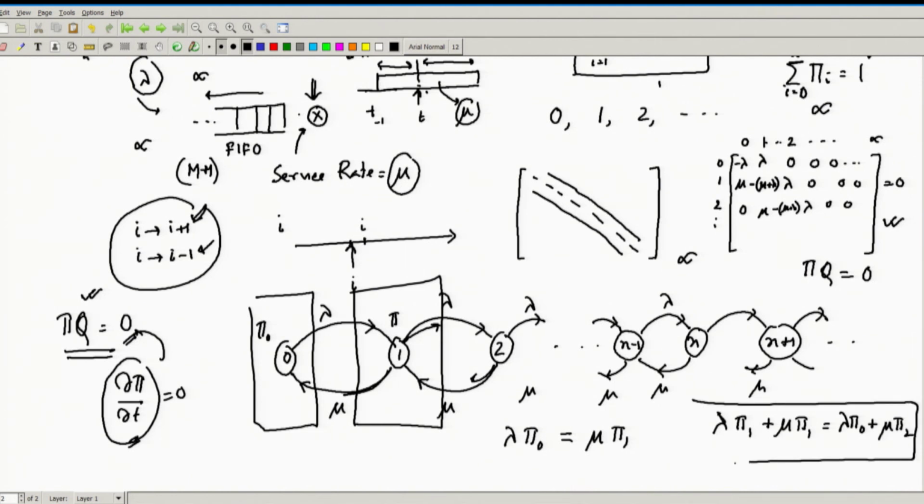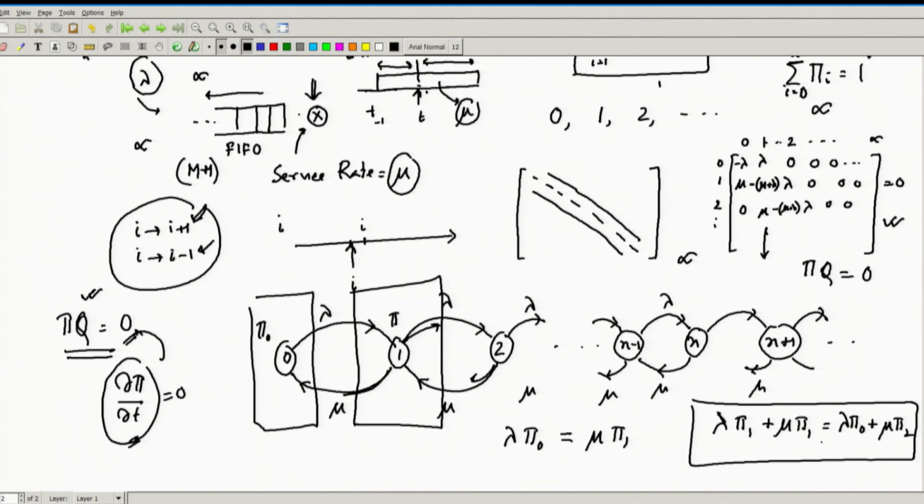That is the second equation. You will again see that the second column forms this equation, and so on. So all these balance equations can be very nicely constructed from the chain itself.